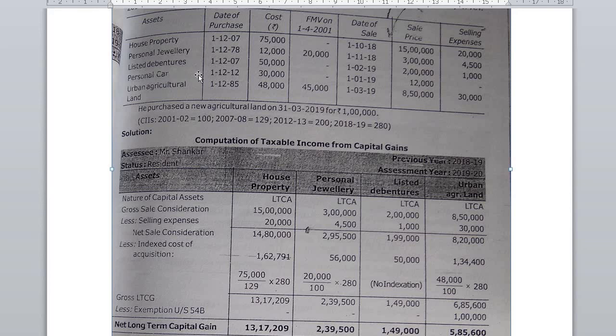And you have to write a note about what is not considered a capital asset. Here your personal car is considered a personal asset. So at the end, because it will carry marks, take down the note: personal car is not a capital asset. It is fully exempted from tax under income from capital gain.